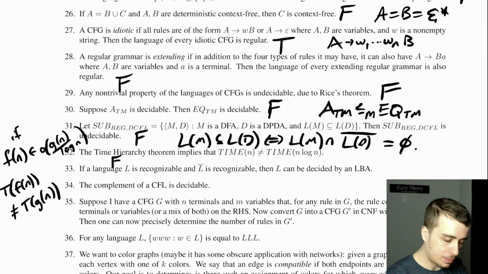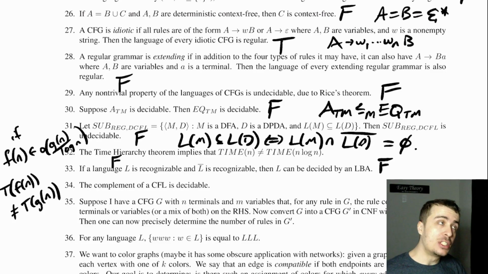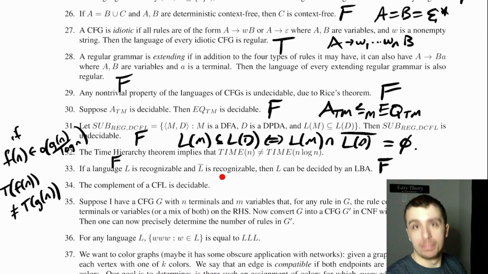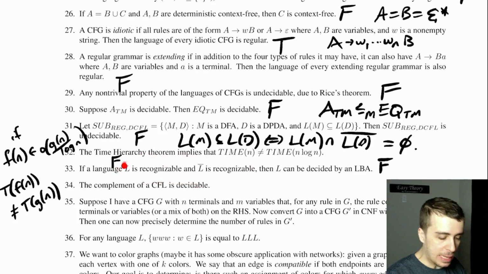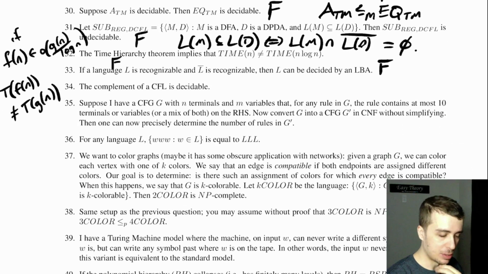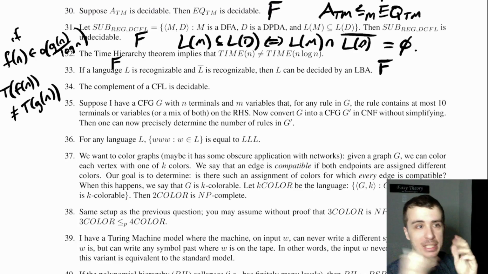So this one's false. If a language is recognizable and the complement is recognizable, then L can be decided with an LBA. This is false. Just pick any language that is not decided by an LBA, but it is decidable. Then it would be recognizable and its complement is recognizable. Because if a language L has this property, then it's decidable by definition. Well, we proved a theorem on it. But it's not necessarily that it could be done by an LBA. So it's just noting that there's a difference between LBAs and Turing machines.